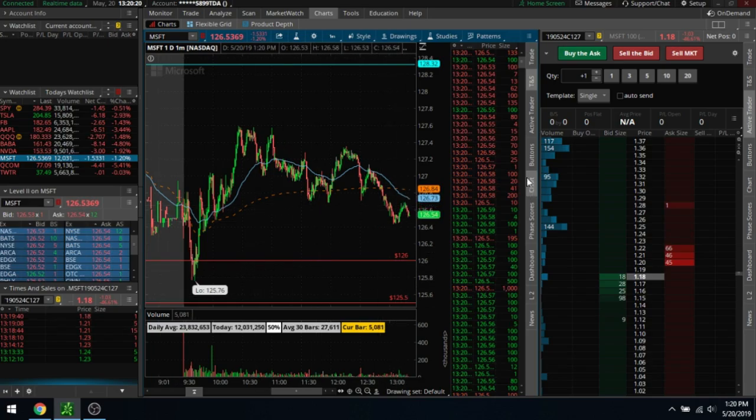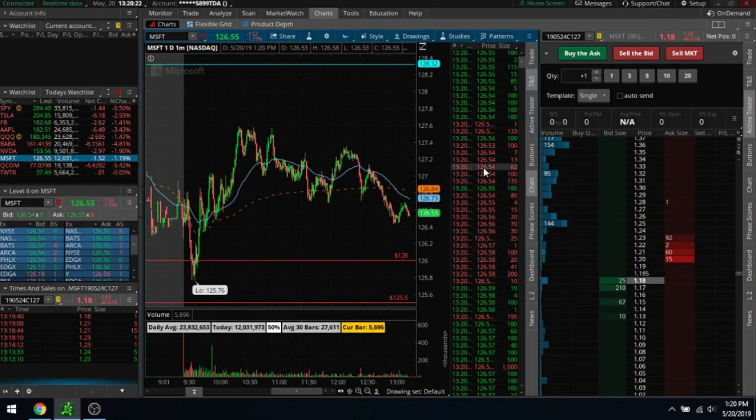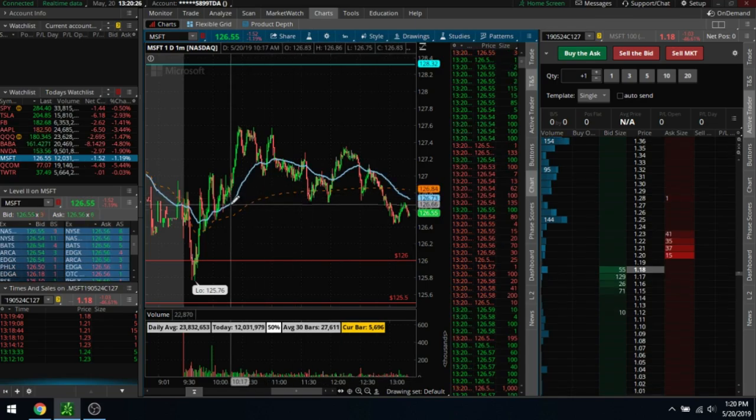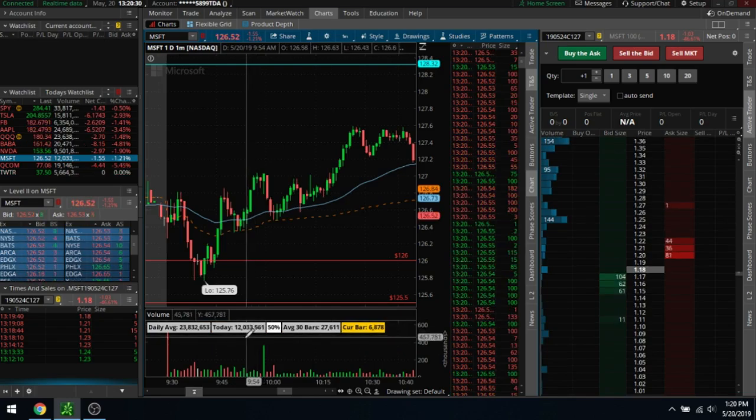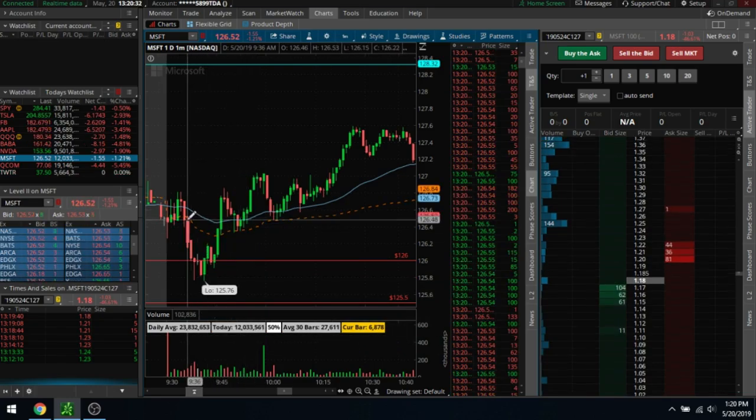Okay, so this is what I mean. When I'm looking at this, I'm looking for people to be buying at certain levels that I'm watching, and I'm looking to see volume increase at those points, right? So here would be a way you can see a short, right?